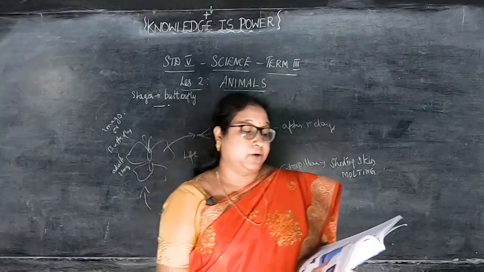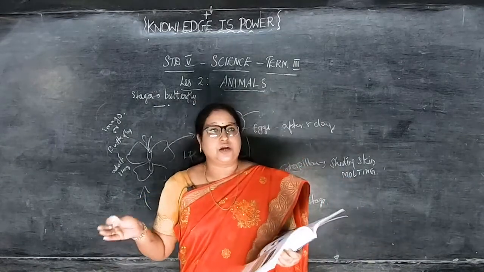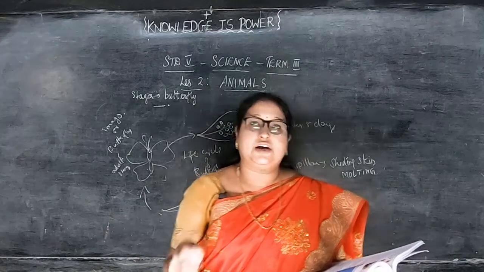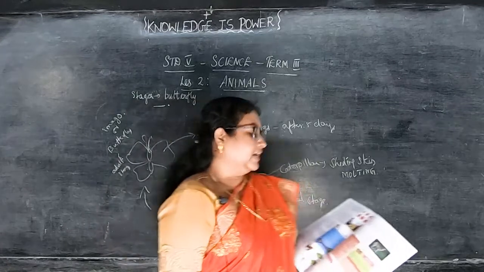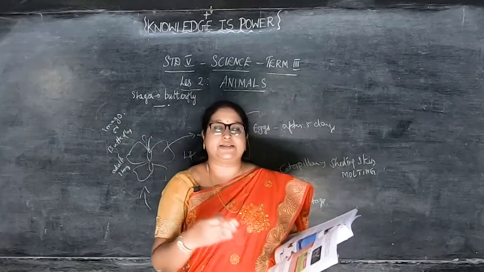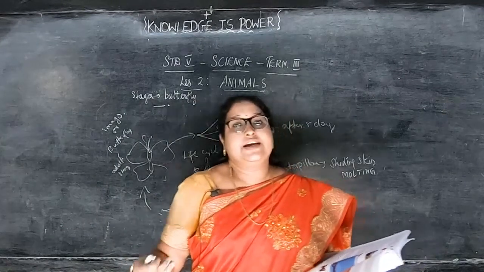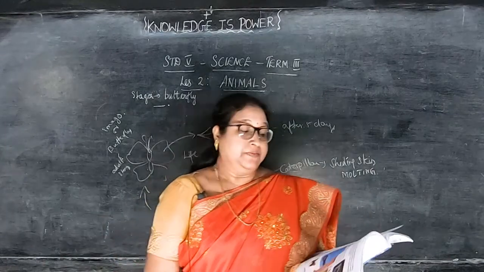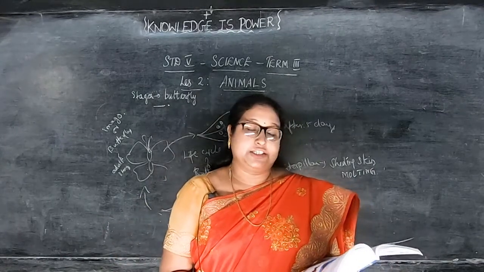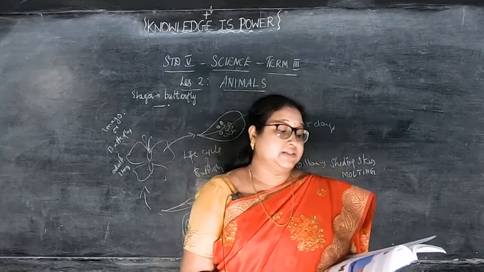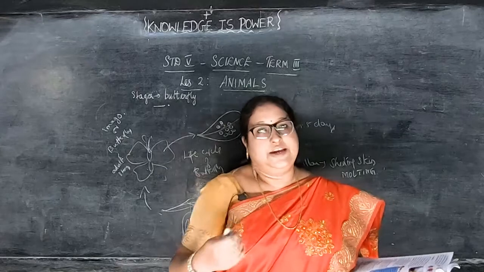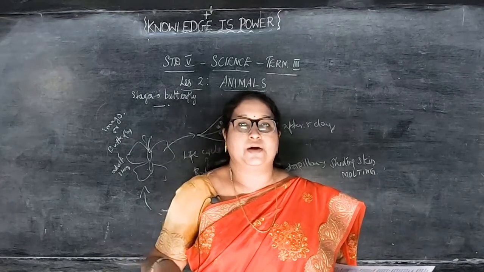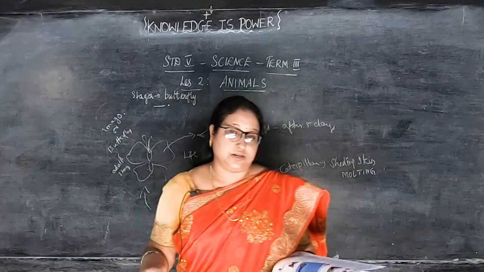Animals in which the embryo develops inside the body. Now we saw it outside the body. Now we are going to see inside. They are called the viviparous animals. These animals give birth to young ones. Here in the oviparous I said laying eggs. Here they give birth to young ones straight away. The developing embryo gets its nutrients from the mother. Humans, cows, deer and dogs are examples of viviparous. So what we eat, that nutrient goes to the baby, to the embryo. That is called viviparous.